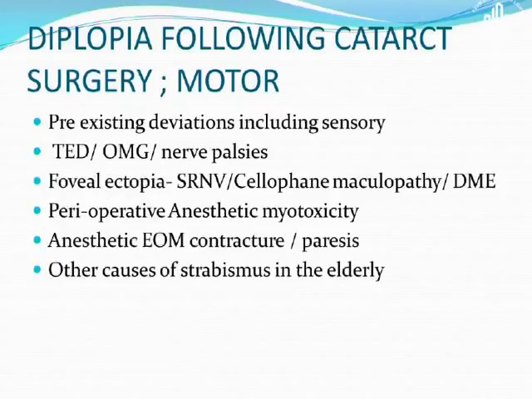Now, there could be motor reasons for diplopia after cataract surgery, like thyroid eye disease, foveal ectopia, if there is SRNB, cerebral maculopathy, or diabetic macular edema. We have talked about toxicity due to injections. Another cause of strabismus in the elderly is divergence palsy.